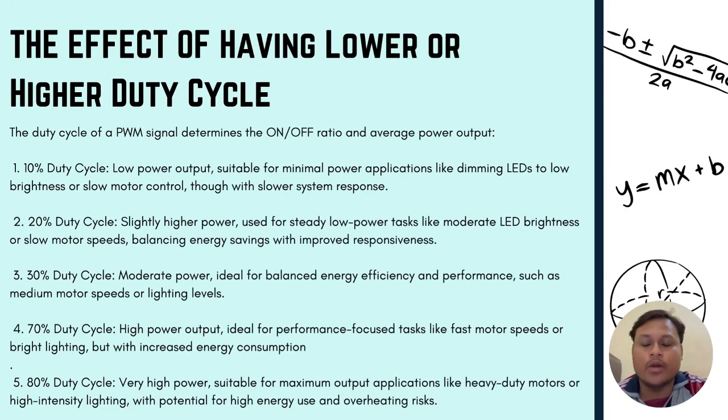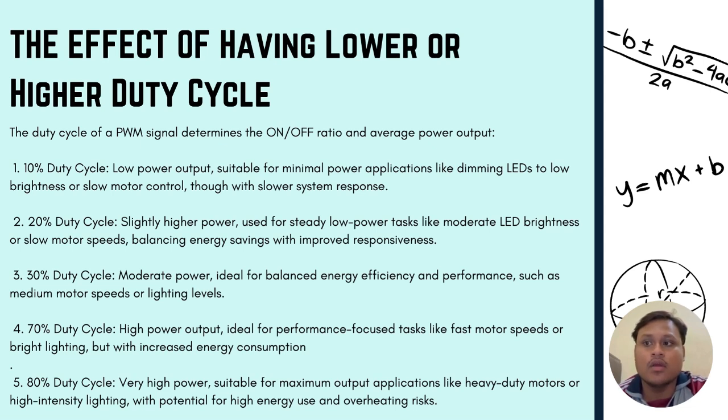Hi, my name is Muhammad Ridhwan bin RAHIM. My matrix number is CE 2322. This is the effect of having lower or higher duty cycles. The duty cycle of a PWM signal determines the on or off ratio and average power output. First, 10% duty cycle is for lower output. It's suitable for minimal power applications like dimming LEDs to low brightness or slow motor control through a slower system response. For the second, 20% duty cycle, slightly higher power used for steady low power tasks like